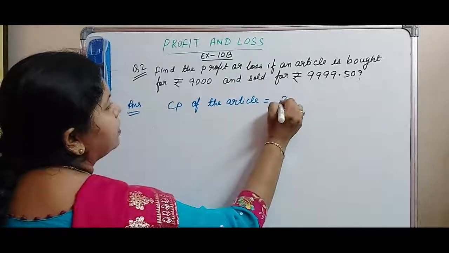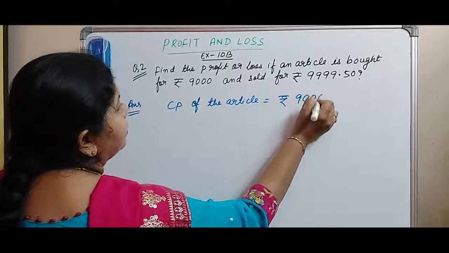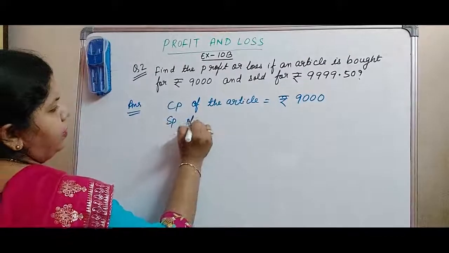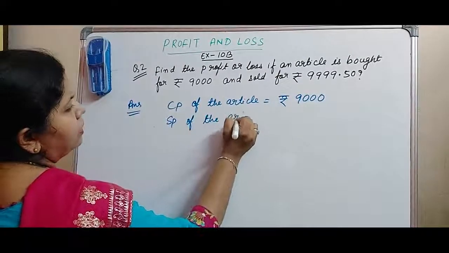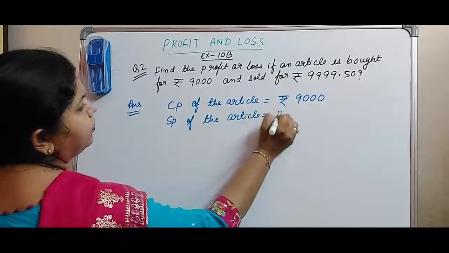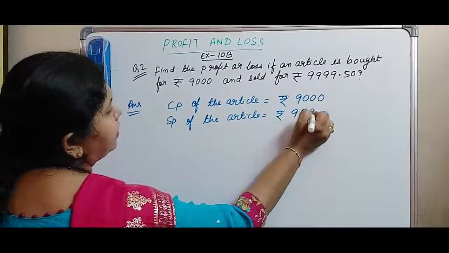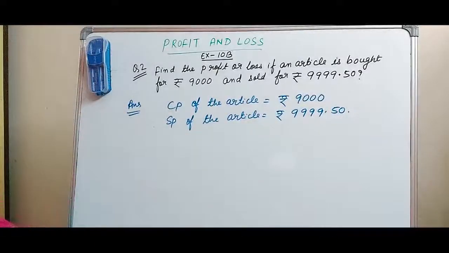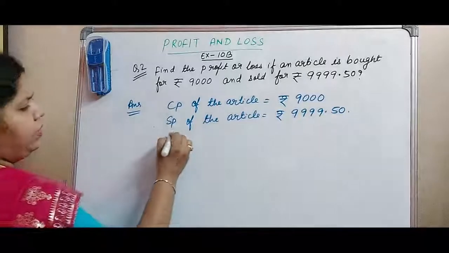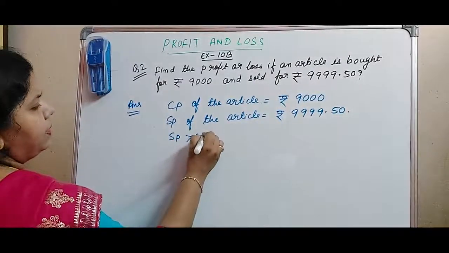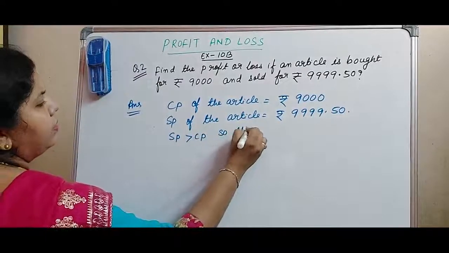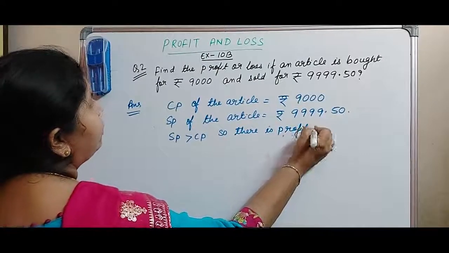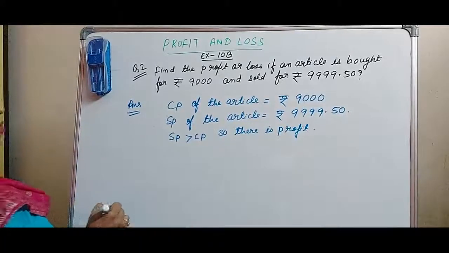So CP of the article equal to rupees 9,000. Then sold for rupees this, so it will be SP. SP of the article equal to rupees 9,999.50. Now here we know that SP is greater than CP. So what is there? There is profit. So now we have to take out the profit.